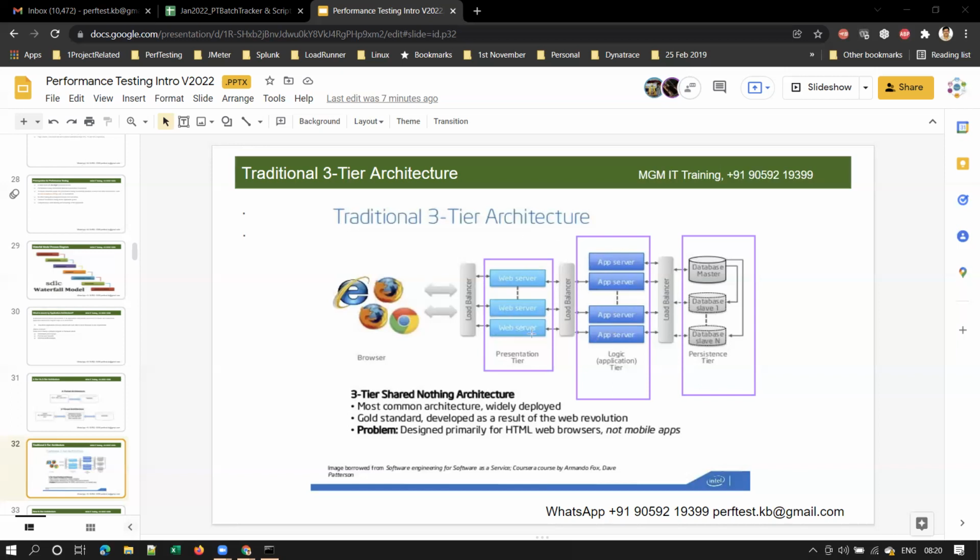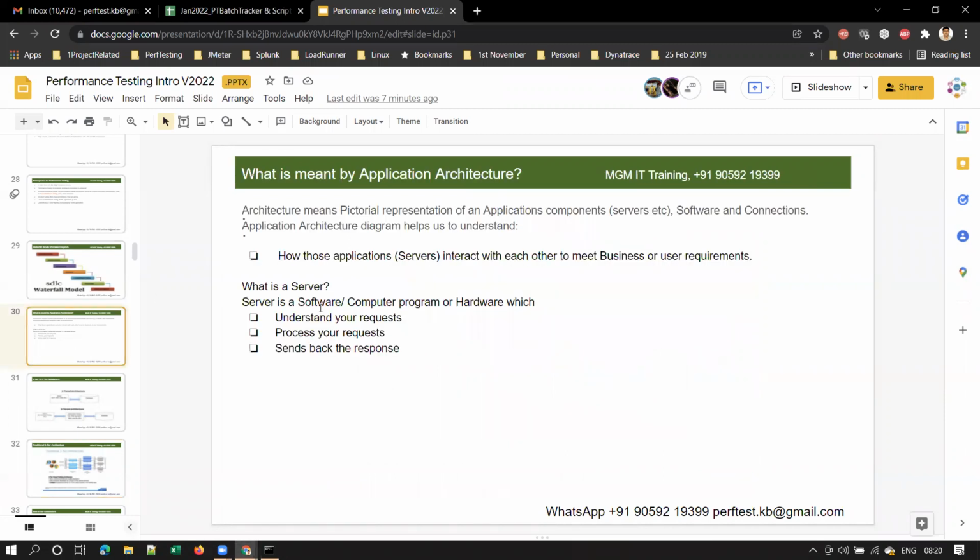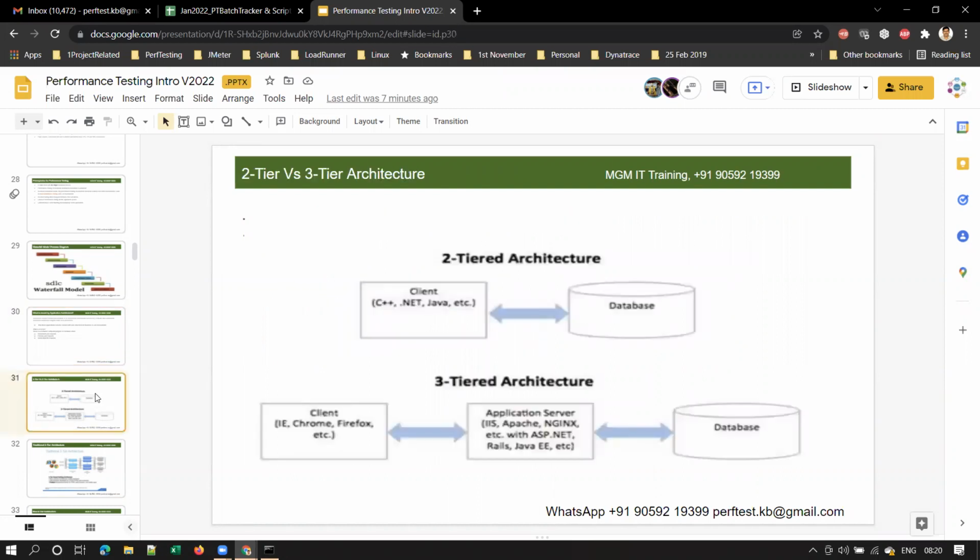So this is a very important interview question. In interviews, they may ask you to draw your application architecture diagram. So you should know what the web server in your project is, what the application server is, and what the database server is that your application uses, right? Are we clear so far on this? Yes, Pawan. Yeah. Now let's move on to the next one.